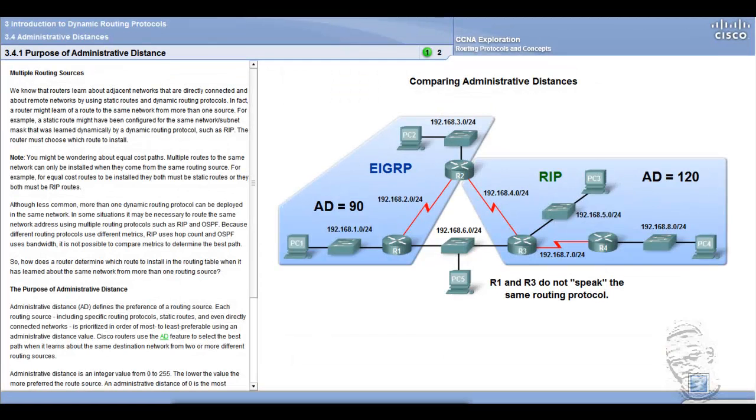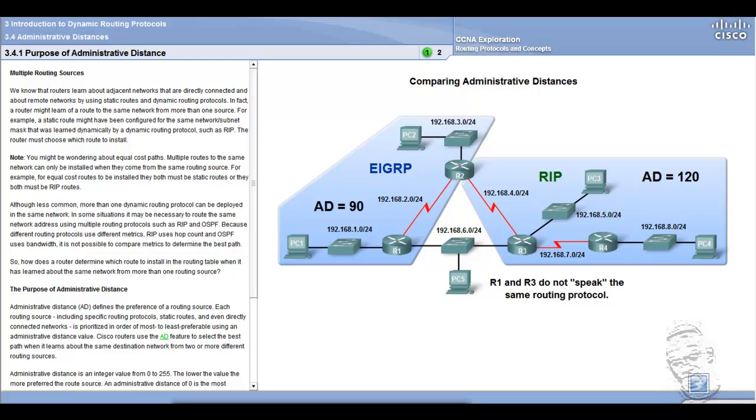Multiple routing sources. We know that routers learn about adjacent networks that are directly connected and about remote networks by using static routes and dynamic routing protocols. In fact, the router might learn of a route to the same network from more than one source. For example, the static route might have been configured for the same network/subnet mask that was learned dynamically by a dynamic routing protocol, such as RIP. The router must choose which route to install.